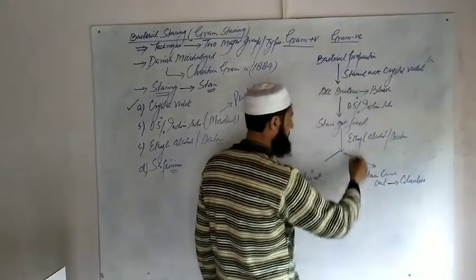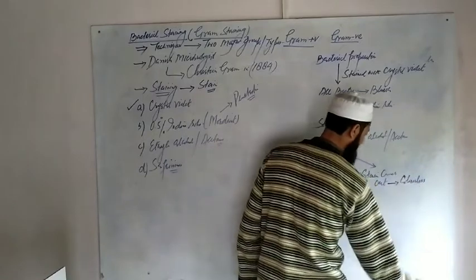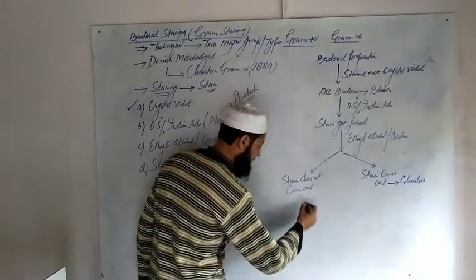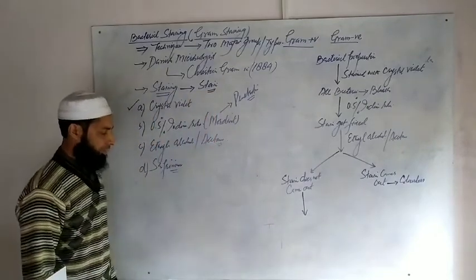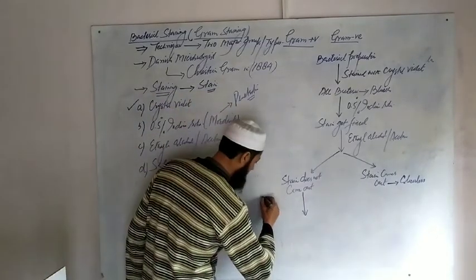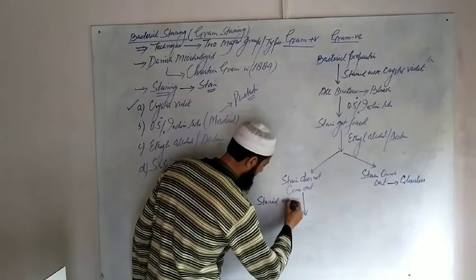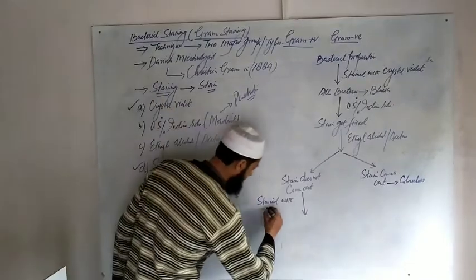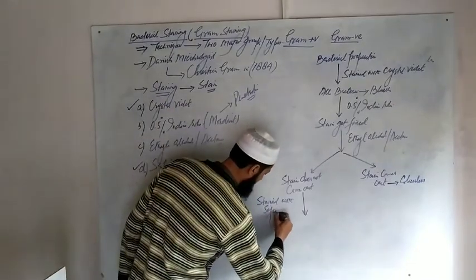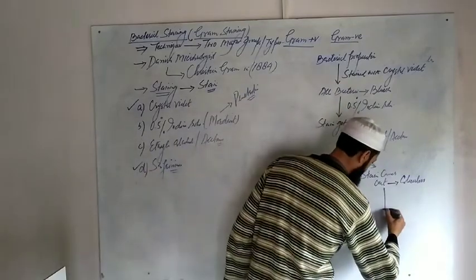That means the bluish color comes out and the bacteria become colorless. In the next step, they are stained again with safranin.